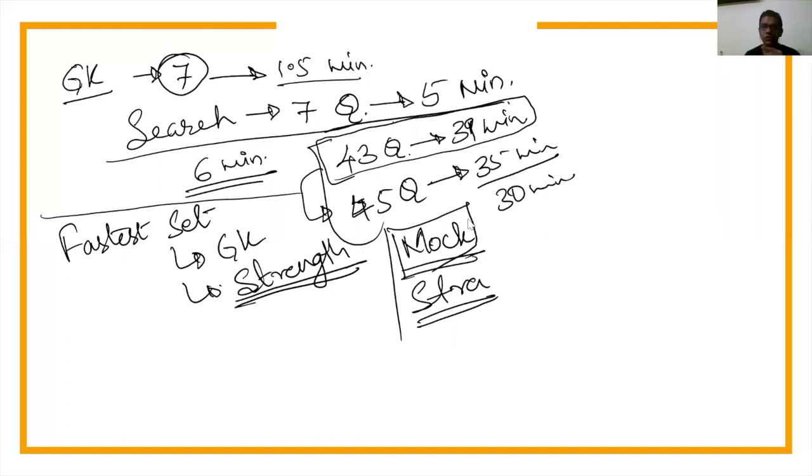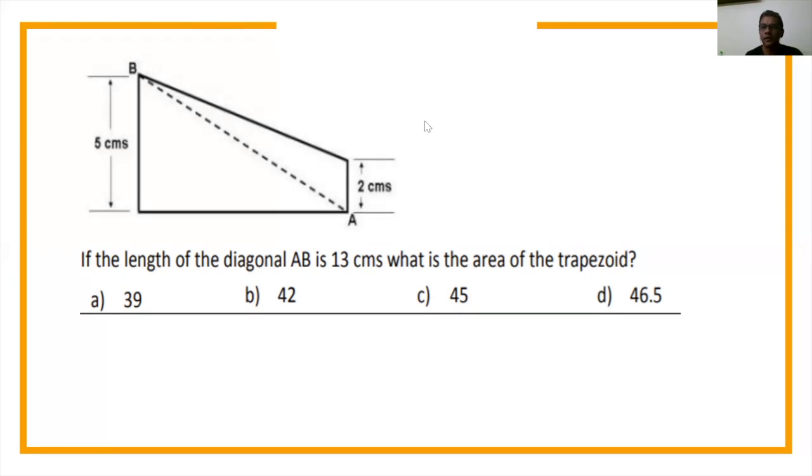So that's where I'm now throwing you certain questions. These are sample questions that I have taken from NID, UCEED, NATA, because these questions typically move around various examinations, so you will find similar patterns coming over. Now I have a question here. I want you all to write your answer in the chat box. The length of AB is given to you as 13. They want to know the area of the trapezoid.